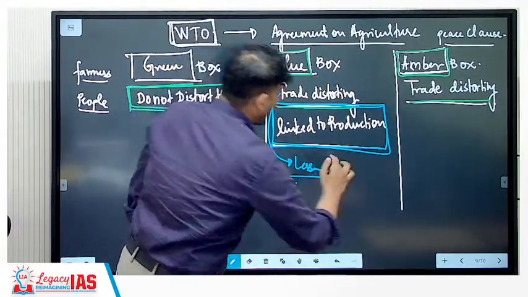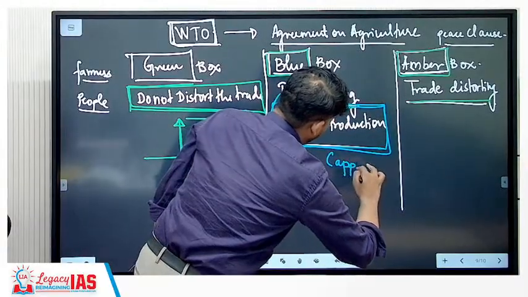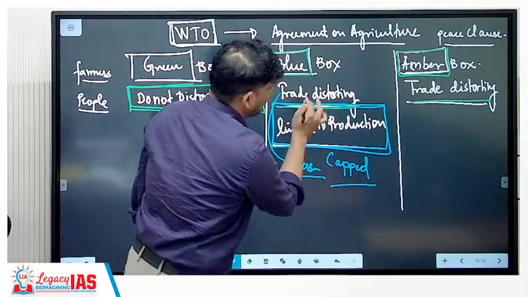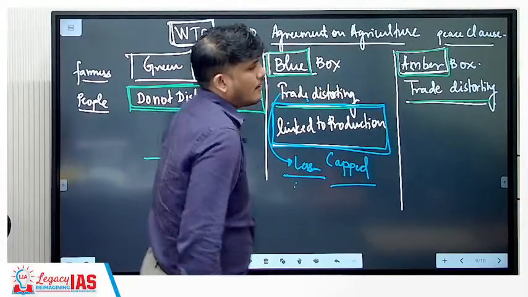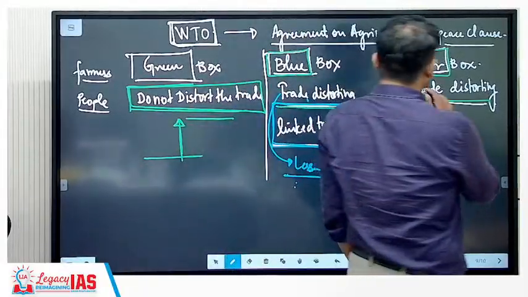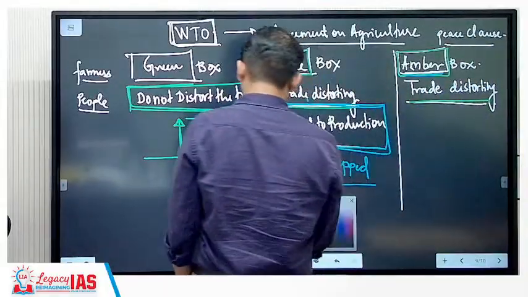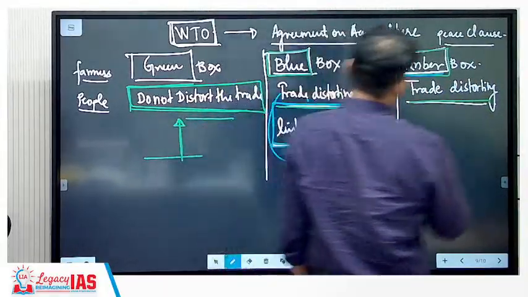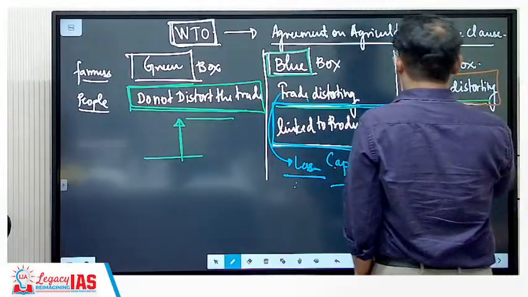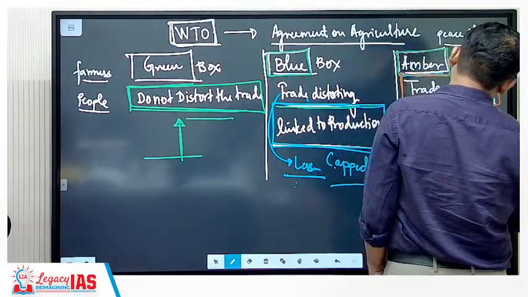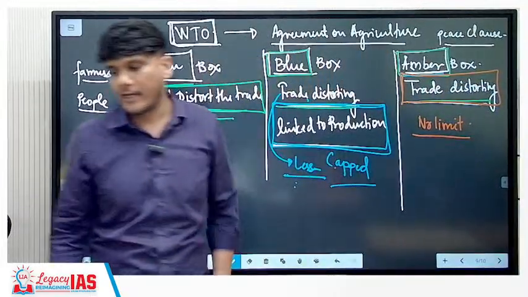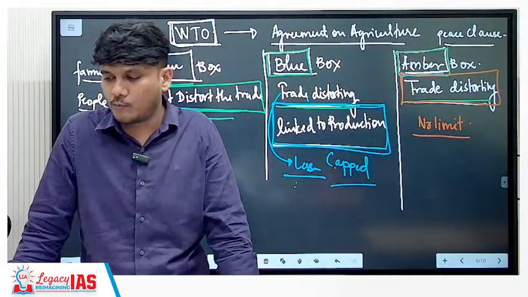Since these subsidies are capped, they distort the trade, but quite less. Whereas amber box subsidies are those which distort the trade, plus they have no limit. When they have no limit, they can distort the trade as much as they want to.